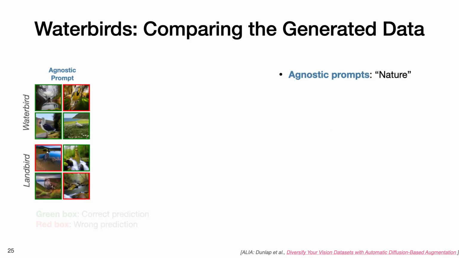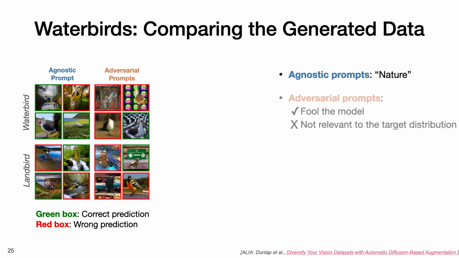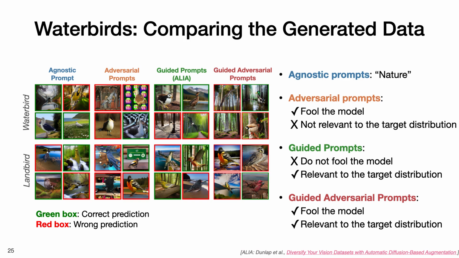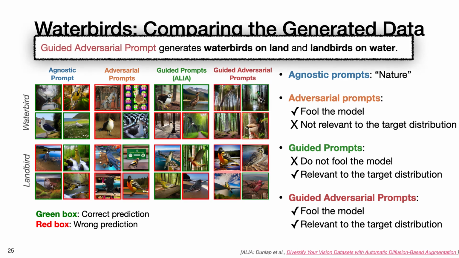Let's compare the generations from different prompts. Agnostic prompts are not informed of the model or the target distribution. Here, we use the prompt, nature. Next, we have adversarial prompts that fool the model but may not result in generations that are relevant to the target distribution. Guided prompts only take into account the target distribution. Finally, guided adversarial prompts result in generations that fool the model and are relevant to the target distribution. Notice how guided adversarial prompt generates waterbirds on land and landbirds on water.